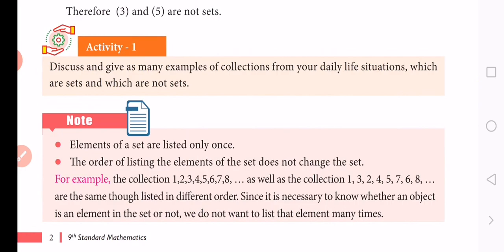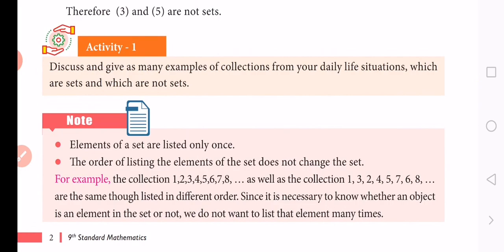The collection of male students in your class: is it a set or not? In our class, boys and girls are studying. Then we separate those who are studying in our class. The boys' names are definitely well defined.